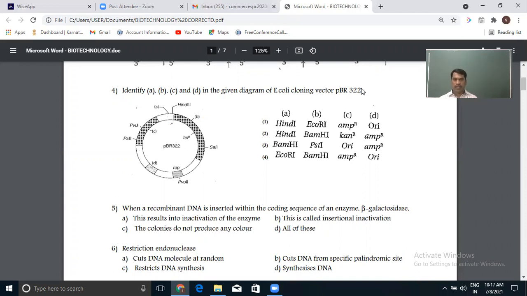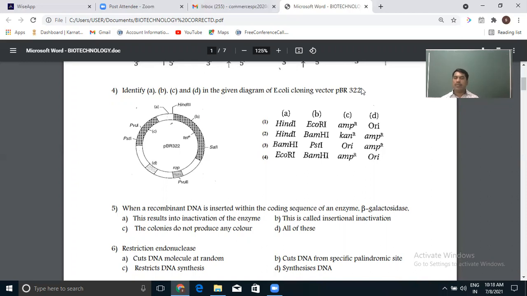That is one of the antibiotic resistant genes, that part of DNA between the PvuI and PstI sites. That in-between part is the AmpR. This is the DNA which acts as an antibiotic resistant gene. And finally, option D is the Ori site, the origin of replication site.